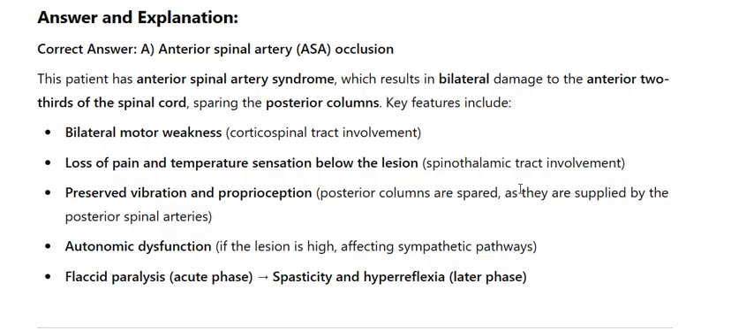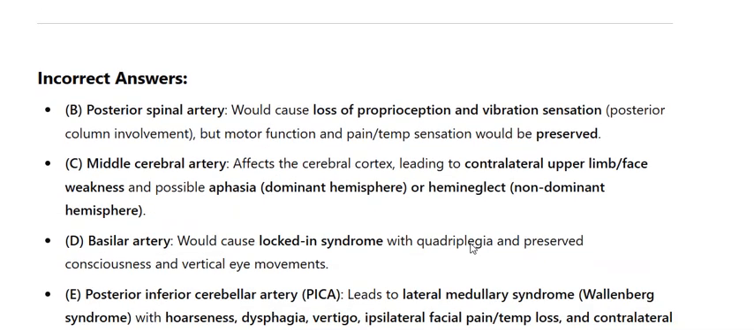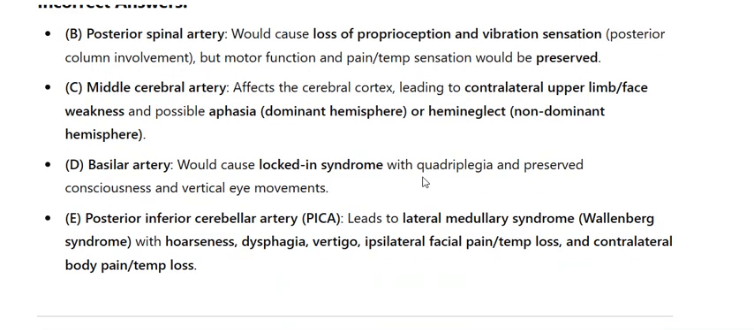Posterior columns are spared, as they are supplied by the posterior spinal arteries. Autonomic dysfunction if the lesion is high, affecting sympathetic pathways. Flaccid paralysis in the acute phase, spasticity and hyperreflexia in the later phase. Incorrect answers. B. Posterior spinal artery would cause loss of proprioception and vibration sensation, posterior column involvement, but motor function and pain and temperature sensation would be preserved.